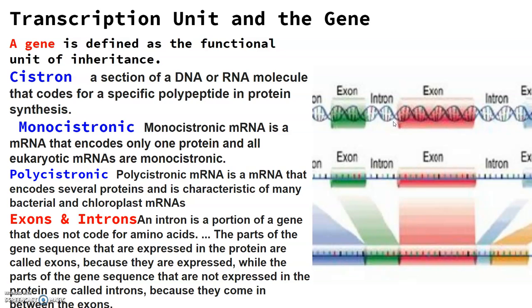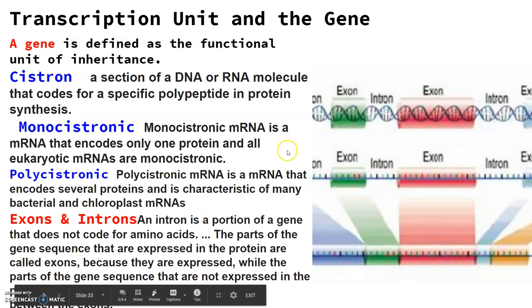Now introns or intervening sequences, they do not appear in the mature or processed RNA, and the split gene arrangement further complicates the definition of the genes in terms of a DNA segment. So in a DNA segment, some parts are expressed and some parts remain unexpressed. So monocistronic messenger RNA encodes for one protein. Mono stands for one protein, and all eukaryotic messenger RNAs are monocistronic. Polycistronic has several proteins, and it is generally found in bacteria and chloroplast messenger RNA.